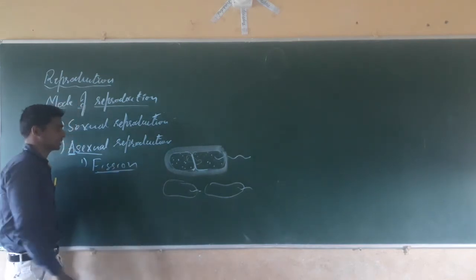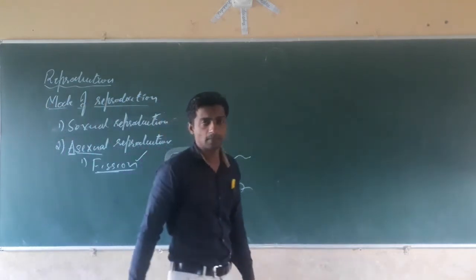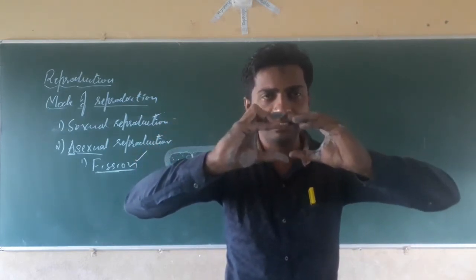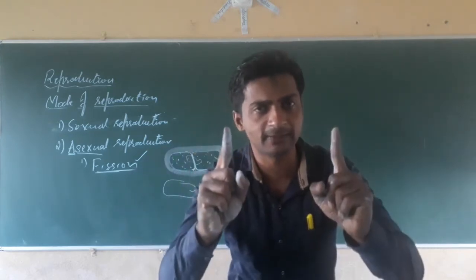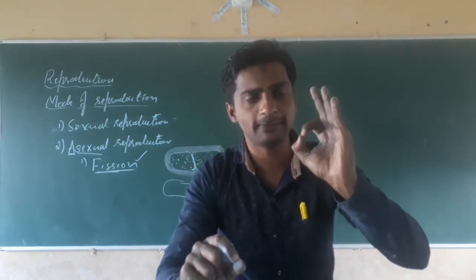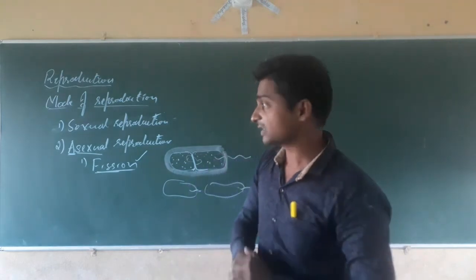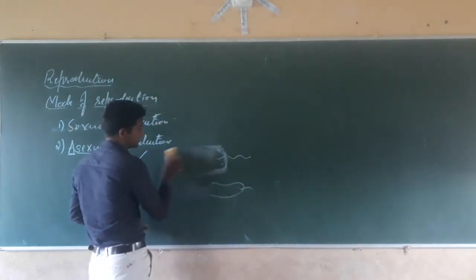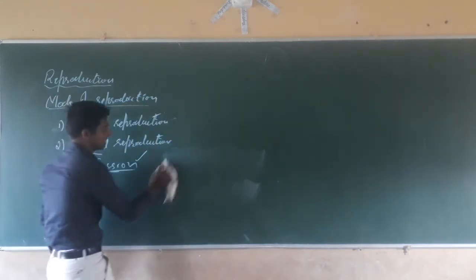A mother cell, when it matures, divides itself into two or more pieces, and these pieces turn into new individuals. Such reproduction is called fission. In fission, dear students, there are two types.